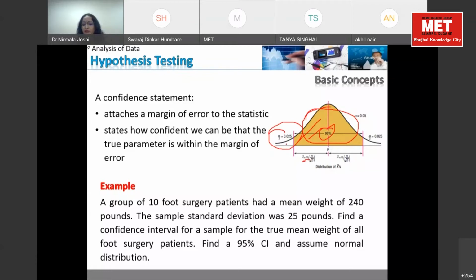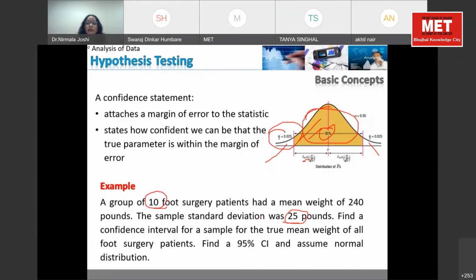When I divide it by 2, I will get alpha for the left side and alpha for the right side. So alpha divided by 2 will give me the value, 0.025. And we have to multiply with the standard deviation divided by the square root of n. In this case, the standard deviation is 25 pounds, and n is the number of observations, 10, so the square root of that.